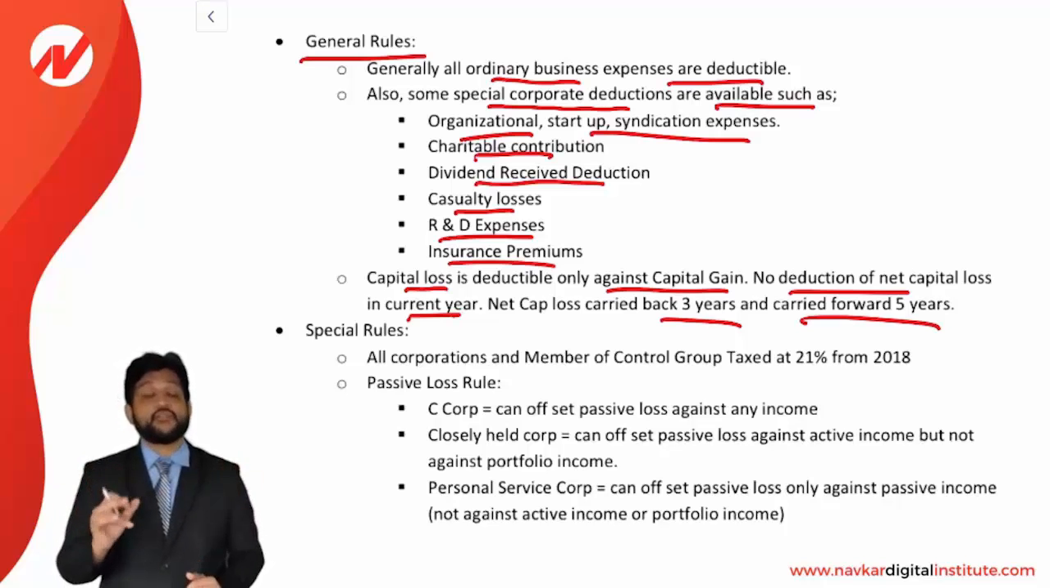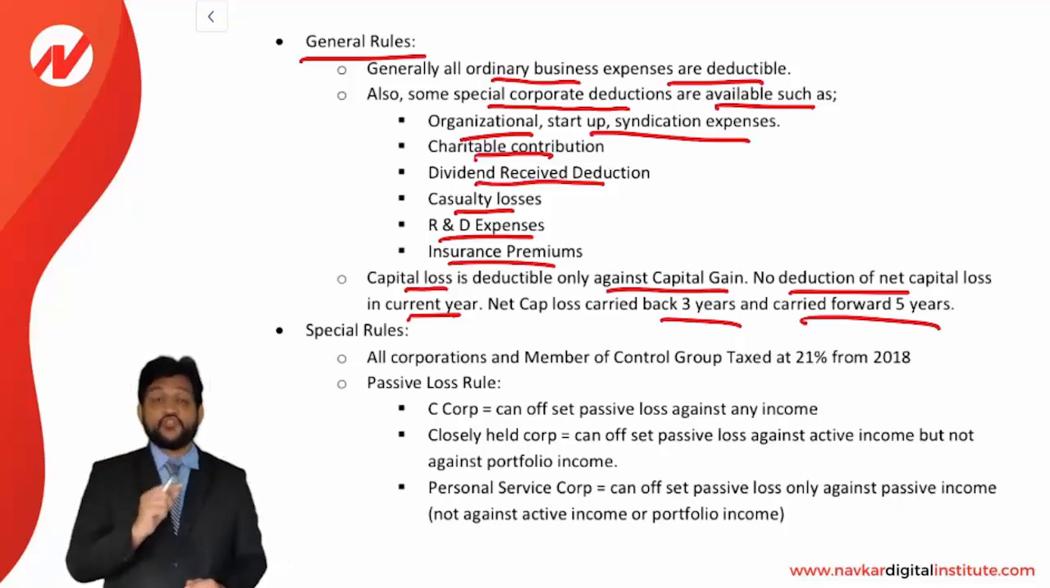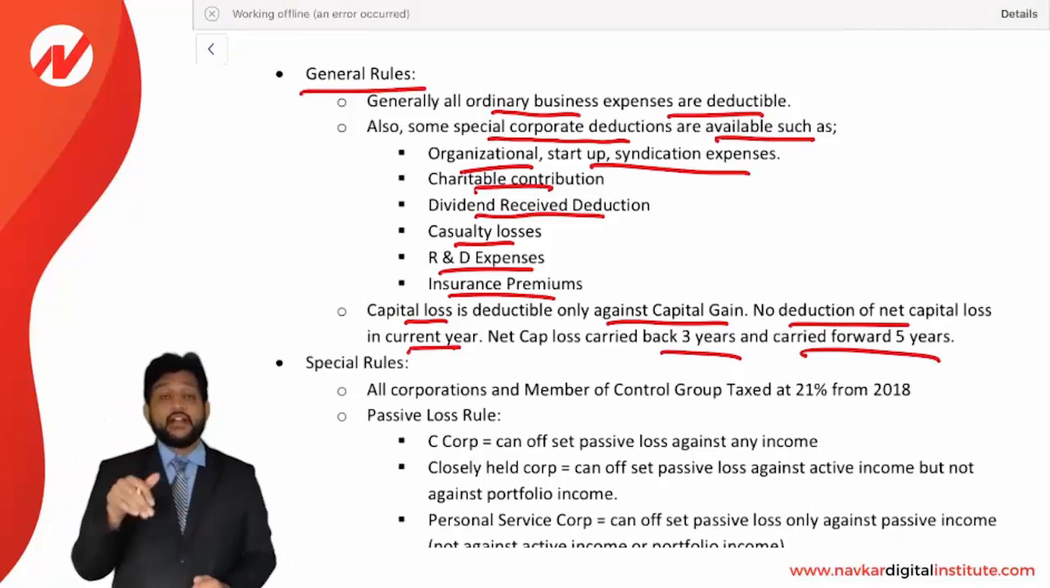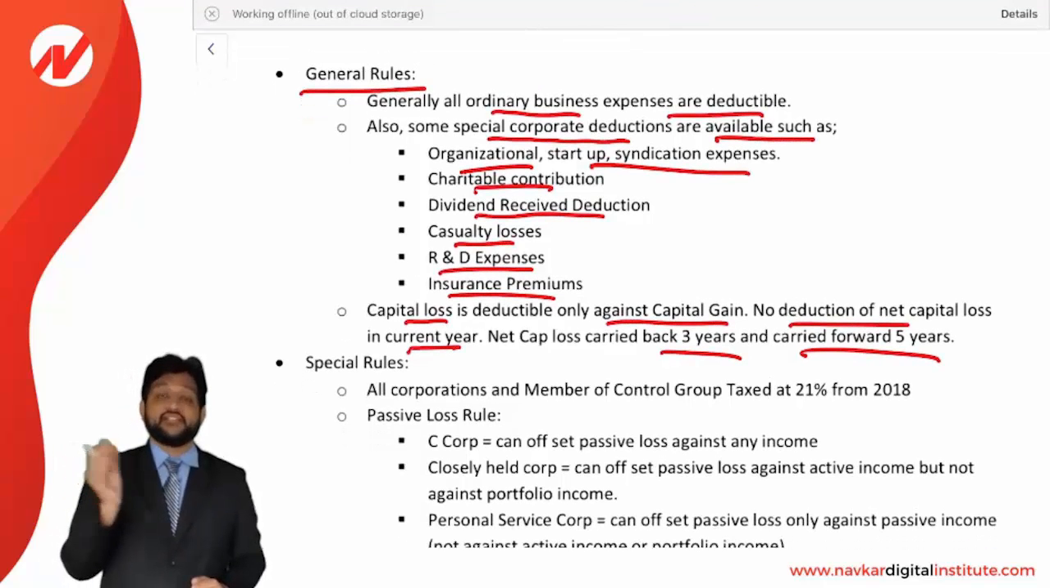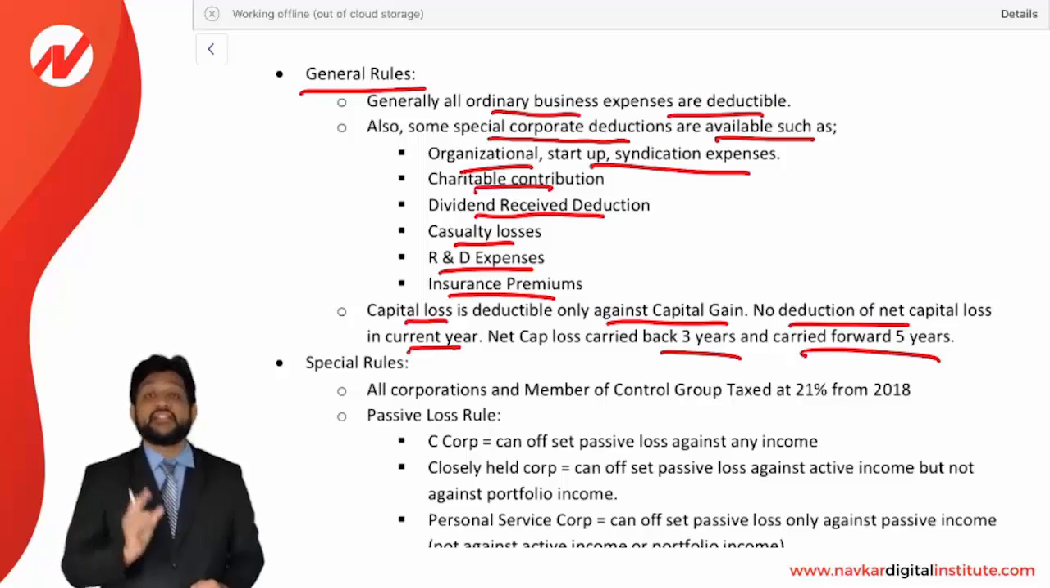So that is the treatment of capital loss, which is slightly different than the individual. If you see the individual rule, it was different, and in the corporation, it is different. So no deduction of capital loss against the other income. It is only set off against the capital gain. Just be very clear.